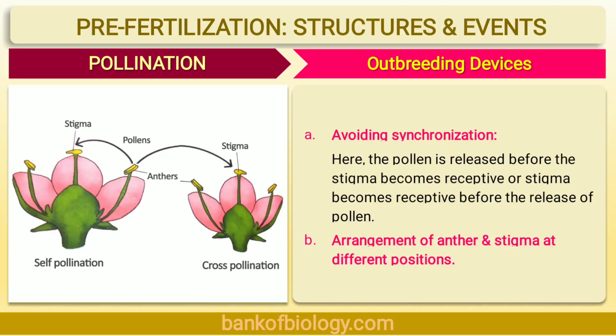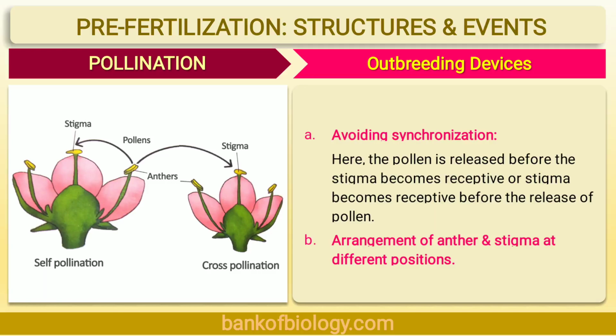Now dichogamy is nothing but avoiding the synchronization. In this device, anthers and stigmas mature at different times in a bisexual flower so as to prevent the self-pollination. It is once again divided into two types. Number 1, protandry. In protandry, androecium matures earlier than the gynoecium. For example, this type of protandry is seen in disc florets of sunflower.